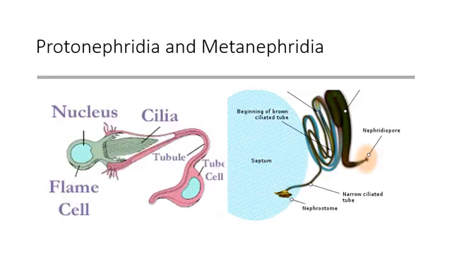metanephridia? In this slide, you can see pictures of two kinds of nephridia, that is protonephridia and metanephridia. What is the difference between these two? In protonephridia, you can see one end is blind and only one opening is present. Okay, it is the nephridiopore. But in metanephridia, two openings are there.